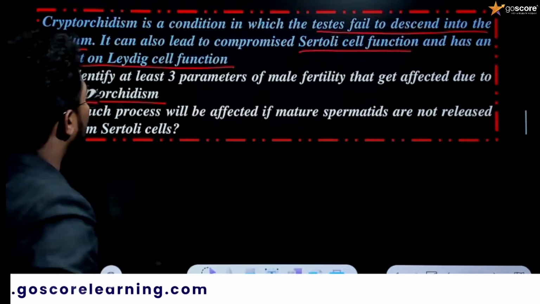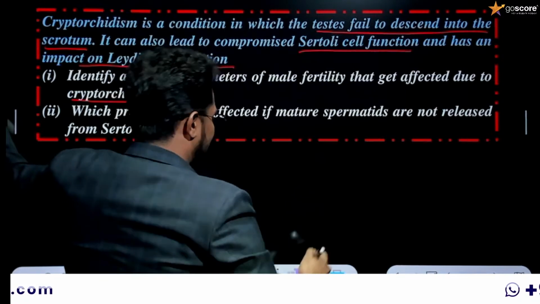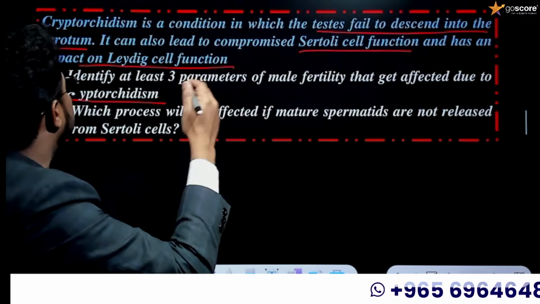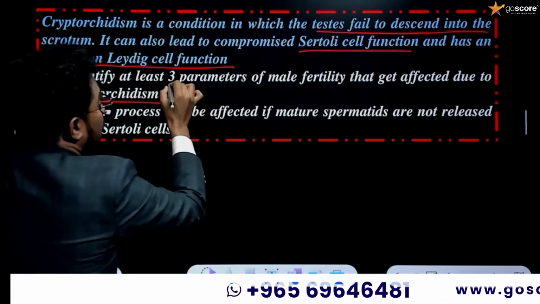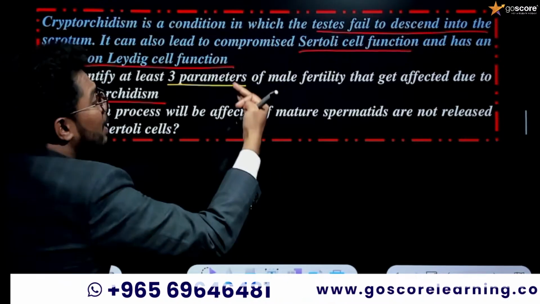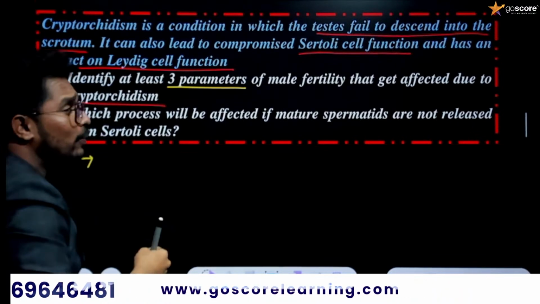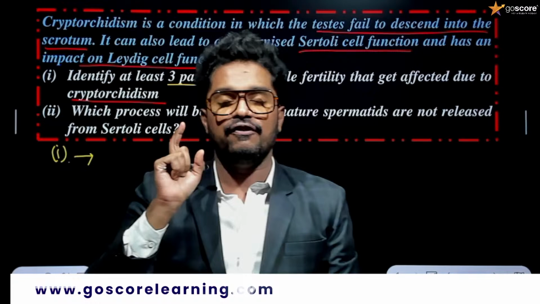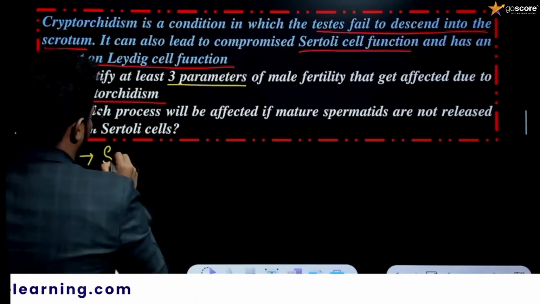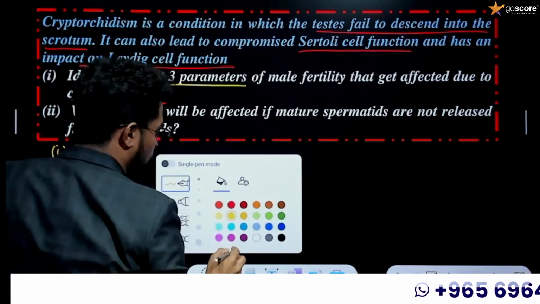We already studied that concept. Here the first question is to identify at least three parameters of male fertility that get affected due to cryptorchidism. They are instructing us to write down three parameters. The first parameter, what will happen? Tell me the answer. What will happen due to cryptorchidism? The first thing is sperm quantity. Tell me about the sperm quantity. One minute.